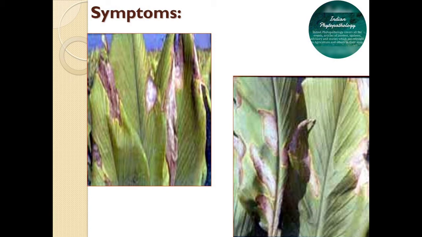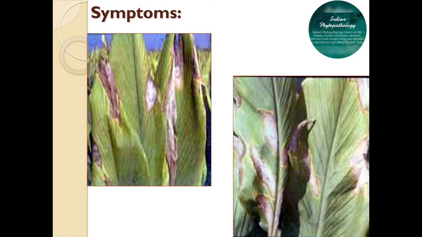In Colletotrichum leaf spot, the grey centers become thin and get torn. In advanced stages of the disease, black dots appear, representing fungal acervuli. These are the fruiting structures produced by Colletotrichum fungi, and we have studied acervuli and their conidia in previous videos. You can refer to those videos.